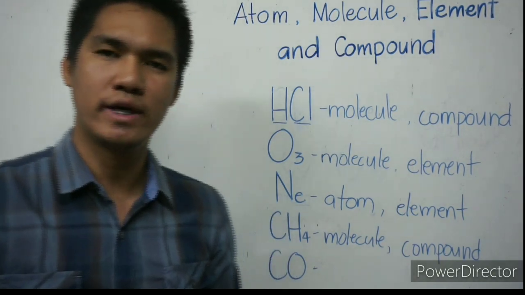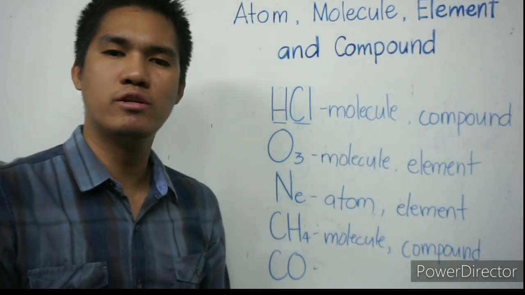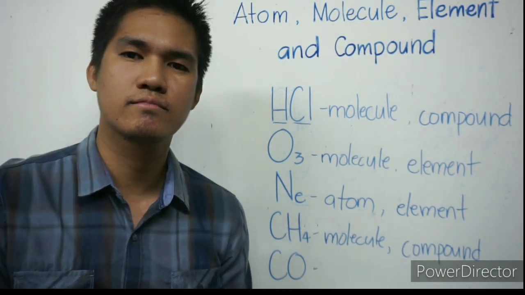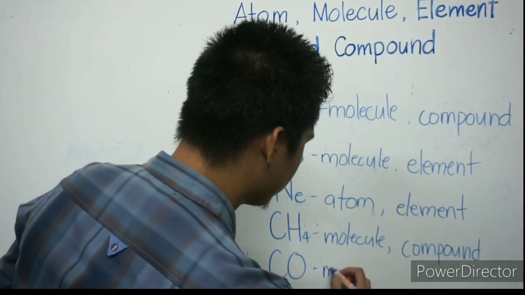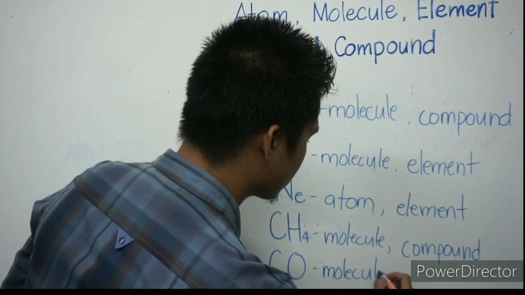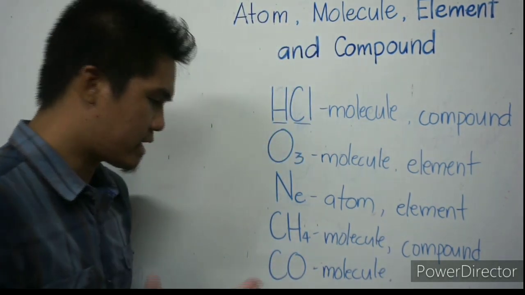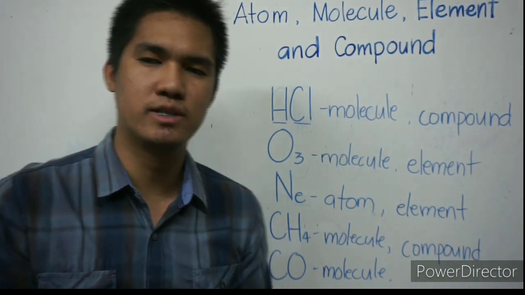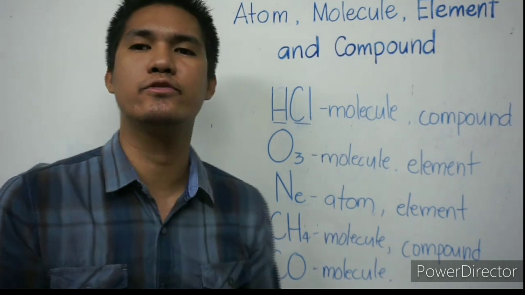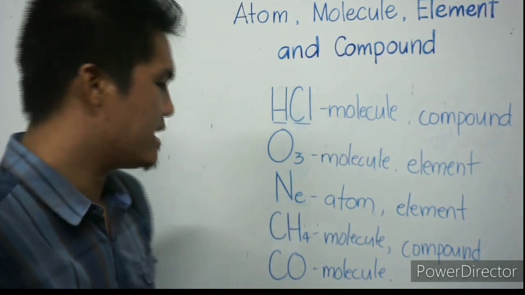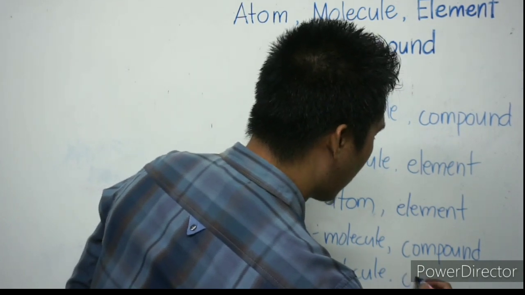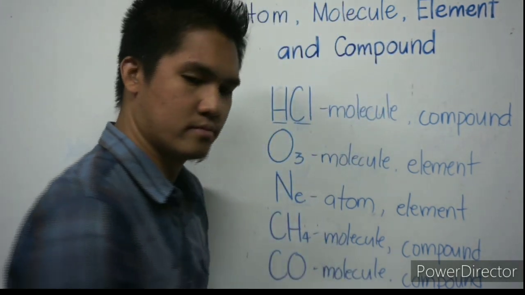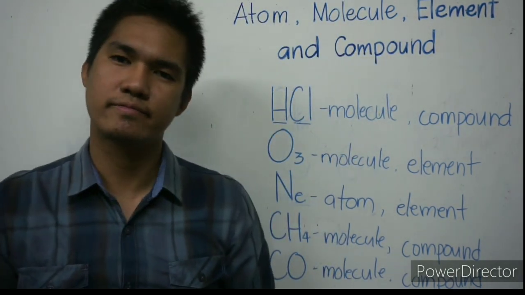What is CO? CO is carbon monoxide. Is that an atom or a molecule? It's a molecule. Because we have 2 atoms in this formula, the carbon and the oxygen. Is it element or compound? Yes, this is an example of compound. So that's it.